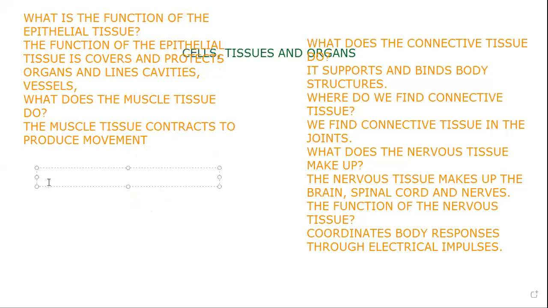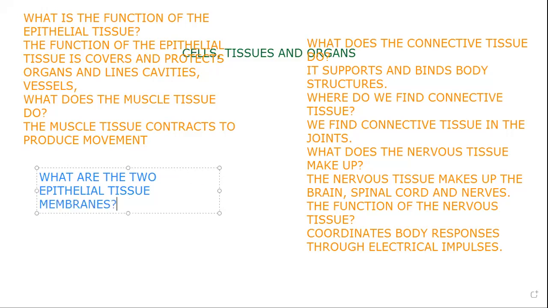Pretty blue. All right. So what are the 2 epithelial tissue membranes? So what are they, doctors?